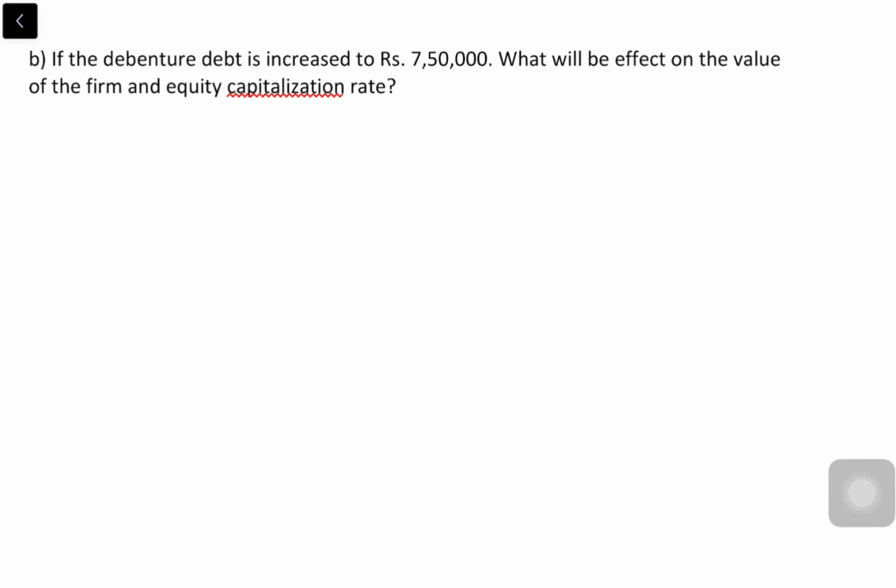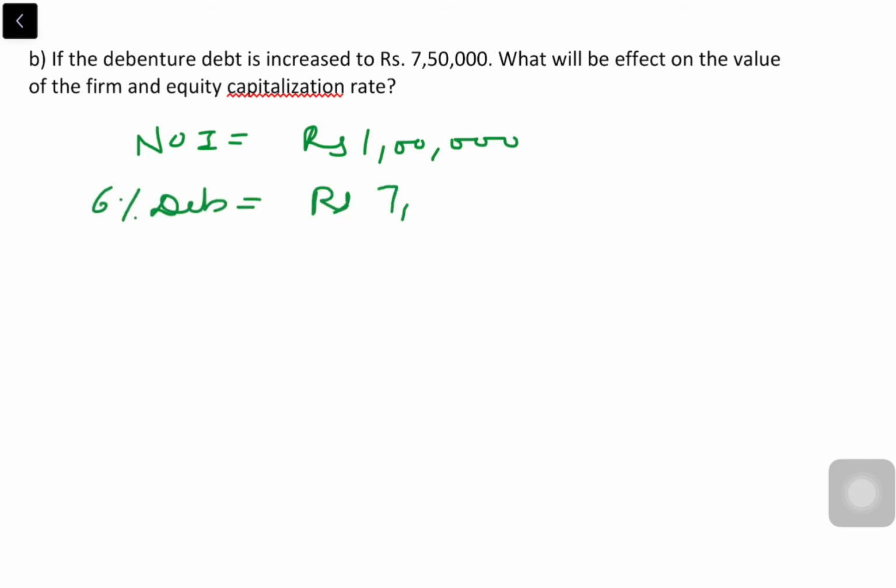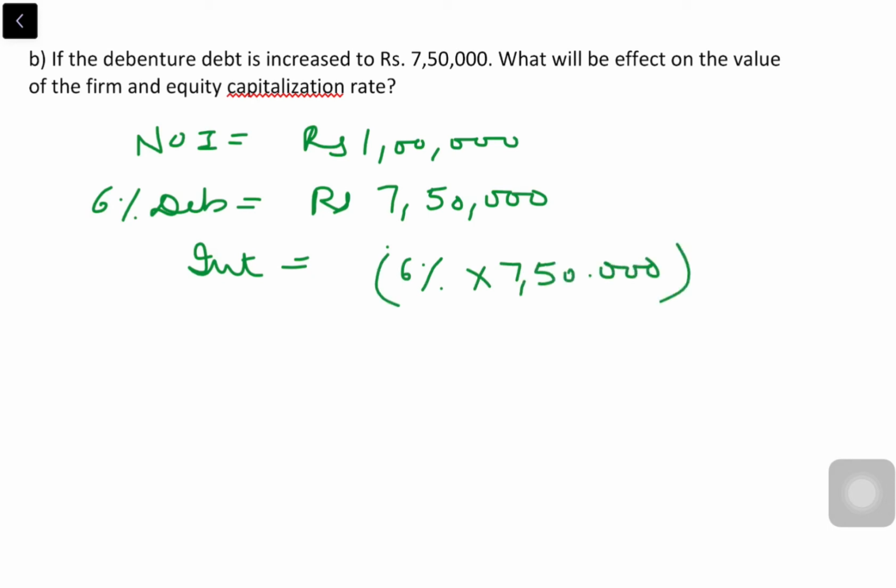Now here the NOI will be same, that is rupees 1 lakh. 6% debentures for rupees 7 lakh 50,000. Interest is 6% of 7 lakh 50,000, which gives me 45,000.